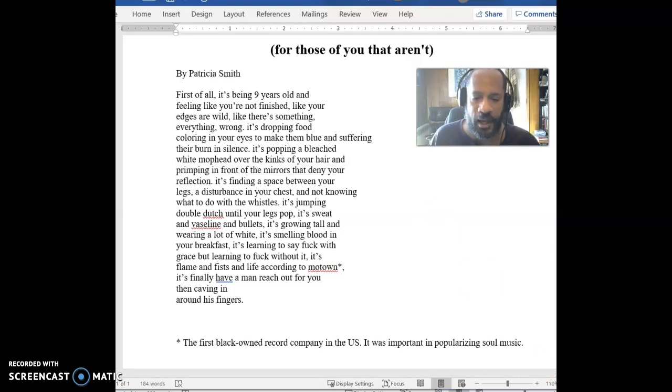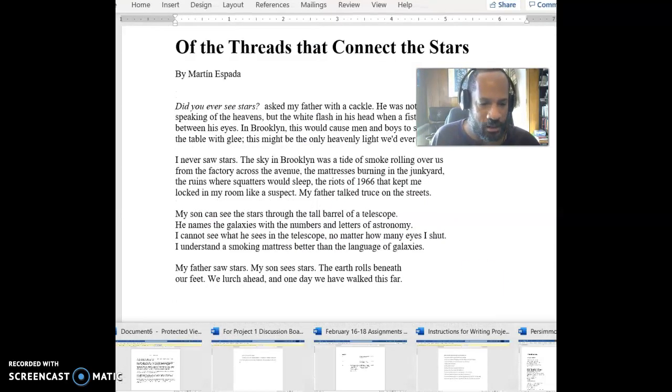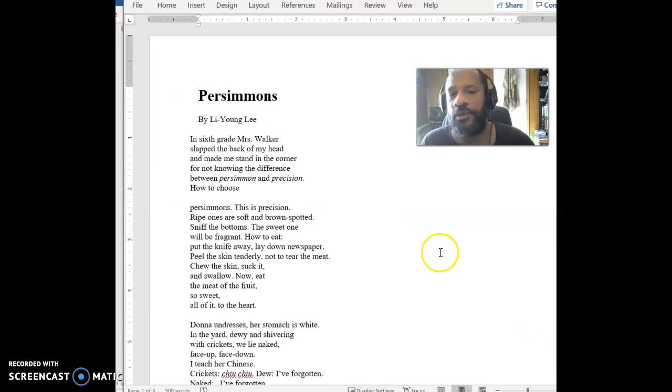And then the most difficult, the longest poem that we have here is called Persimmons. One of the things I want to draw your attention to is that the title is something really basic, right? Persimmons is a fruit. It's like calling a poem Apples, or Oranges. It's strange if, here's my poem called Apples. Well, yeah, those are apples. What do I care about that?